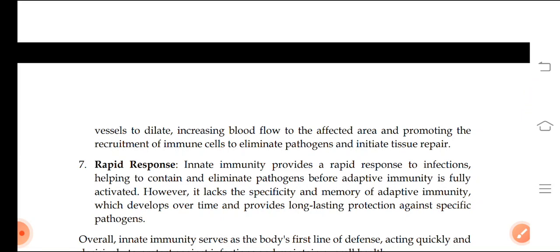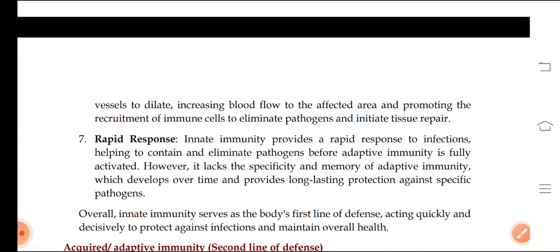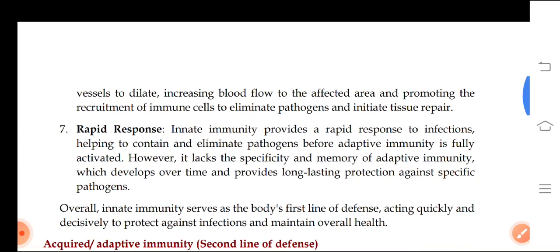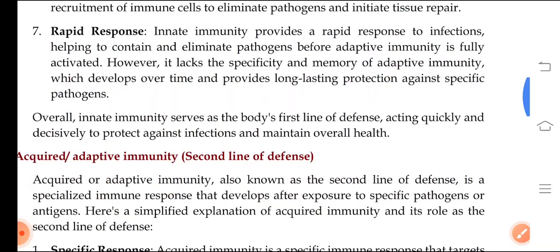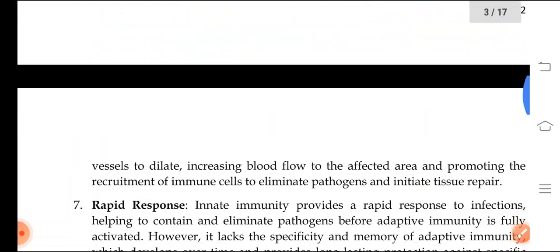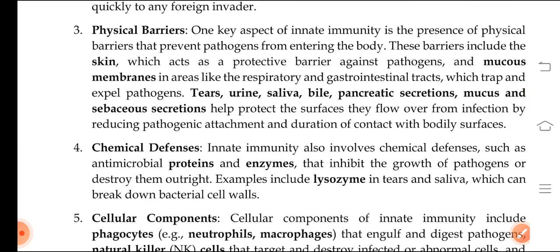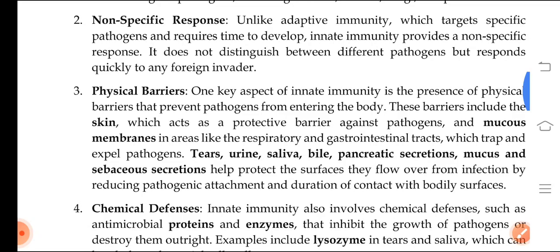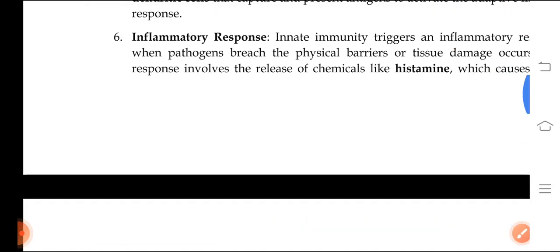This innate immunity provides rapid responses to the pathogens or infectious diseases, and it is also a long lasting protection for certain pathogens. And in overview, it is very quickly acting, meaning rapid response, inflammatory response, cellular components, chemical defenses and physical barriers, non-specific response, natural defense mechanisms.